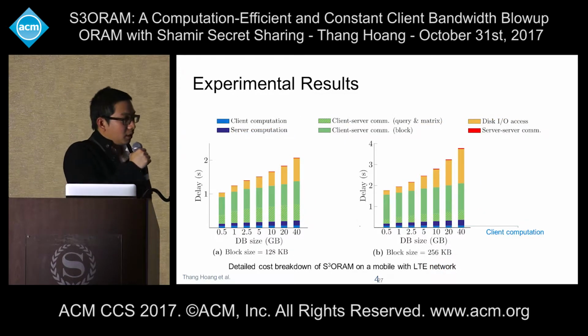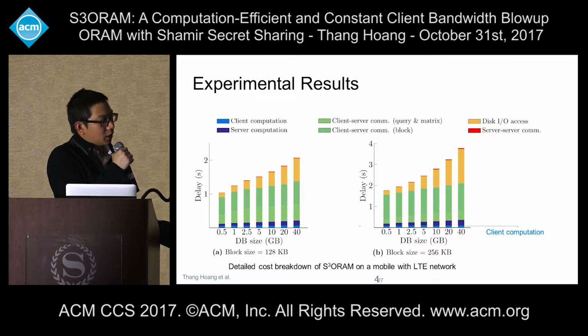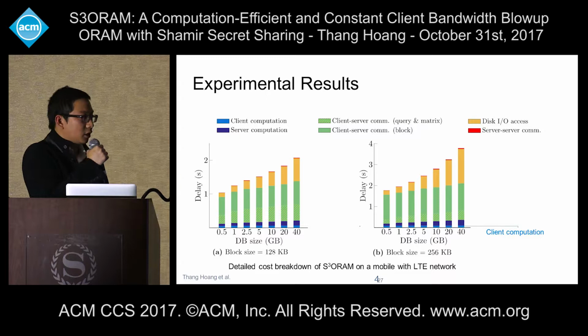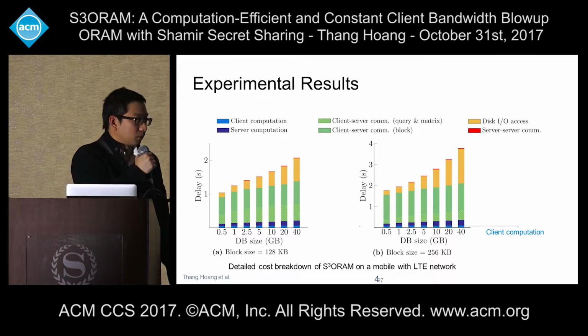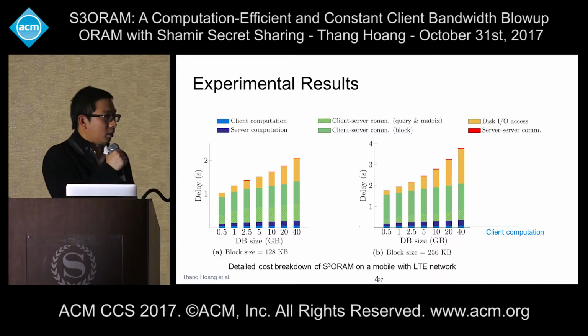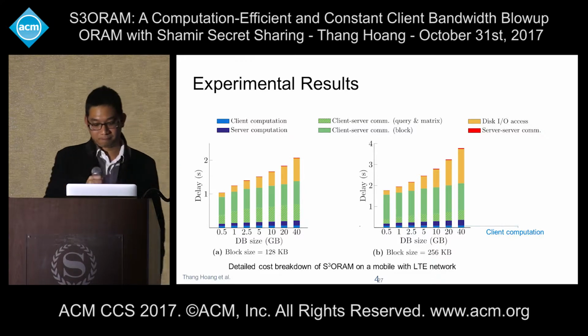And for the server-to-server communication, you can see that the cost is also very small. Because we only perform the eviction after A times, which in this case we set to be around 300, the server communication is amortized.